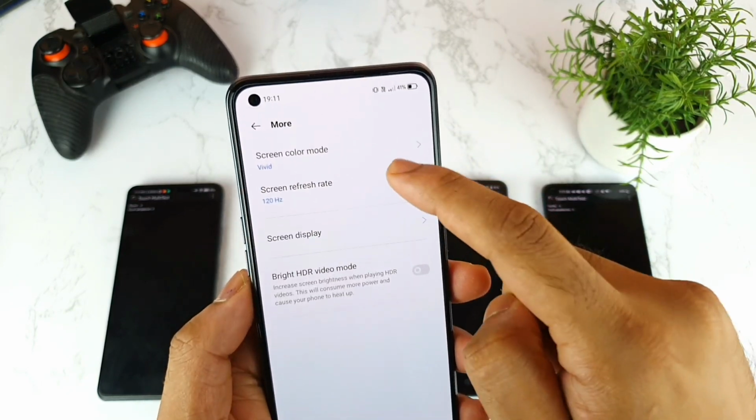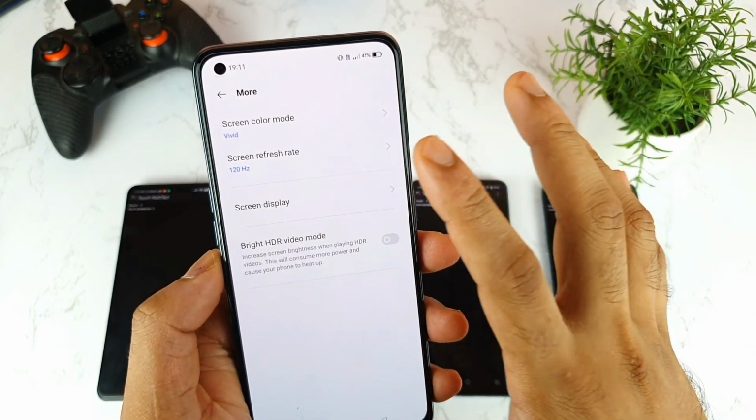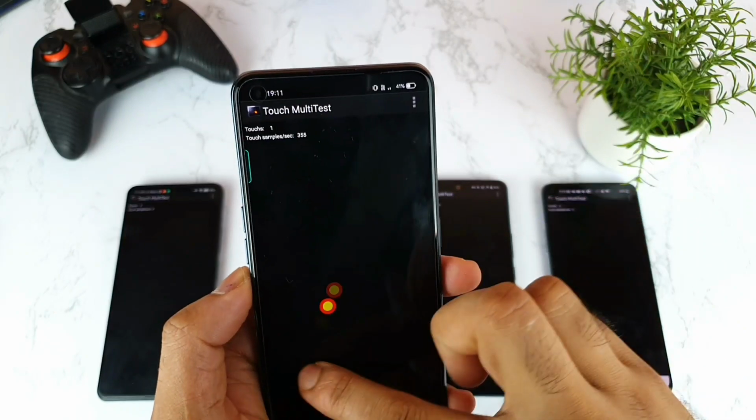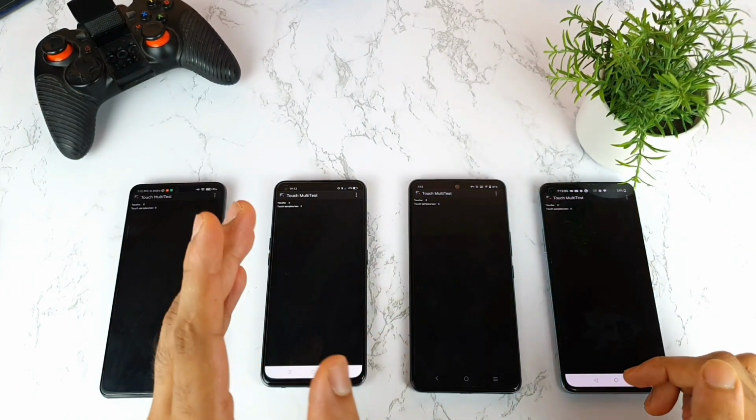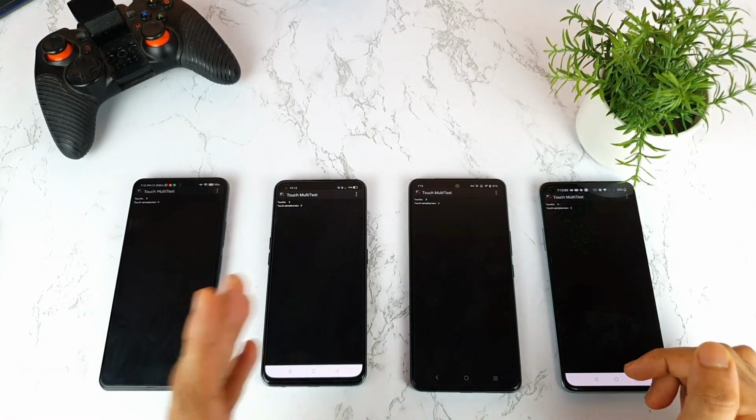I'm not trying to pause the video, as you can see. The refresh rate I did not decrease at all. I'm trying to use 120 Hz only. And you can see clearly the proof. You're not getting the higher refresh rate. Definitely that's a big drawback in the Realme X7 Max right now.